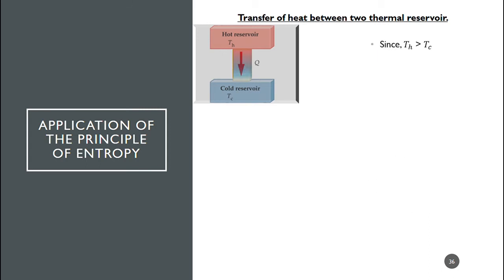Since Th is greater than Tc, from the previous equation we can conclude that delta S universe is greater than or equal to 0. That is, change in entropy is always positive. Entropy always increases.